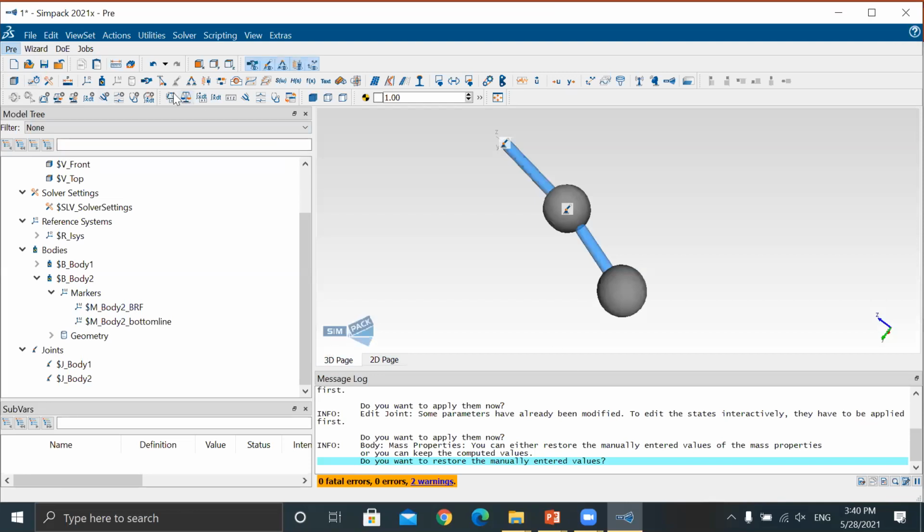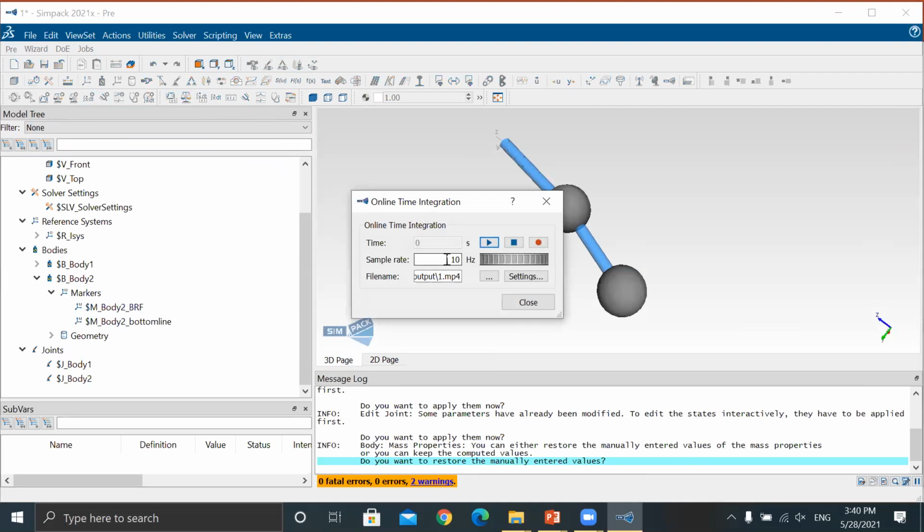Now we'll check for online time integration. Okay, this one the symbol of online time integration. Now let's set that simple at 100 hertz. Play.